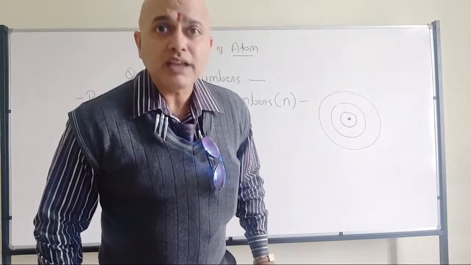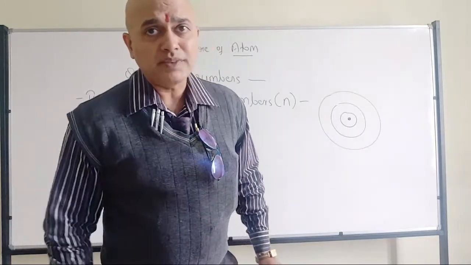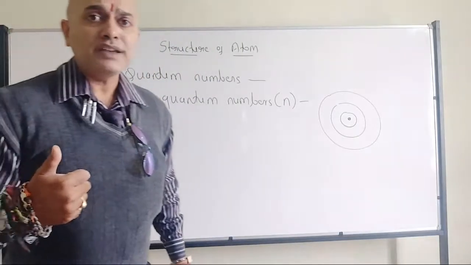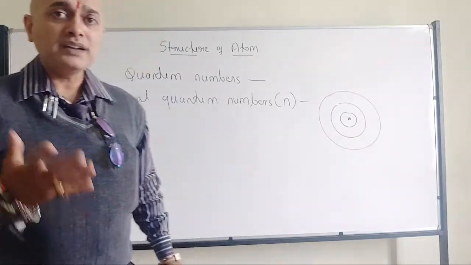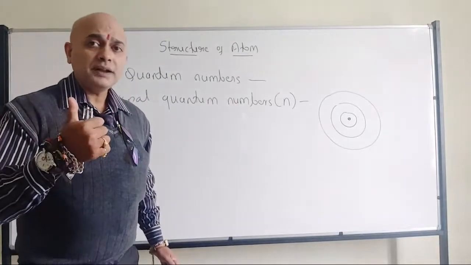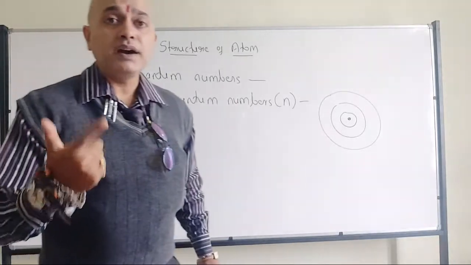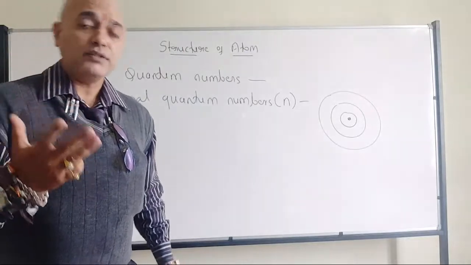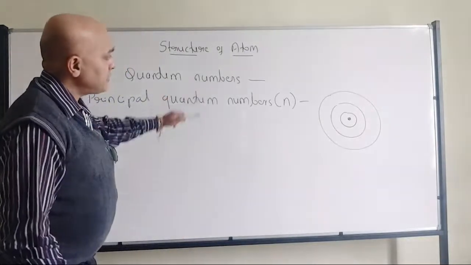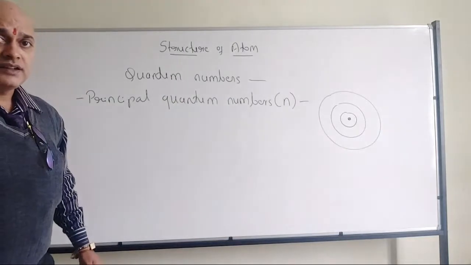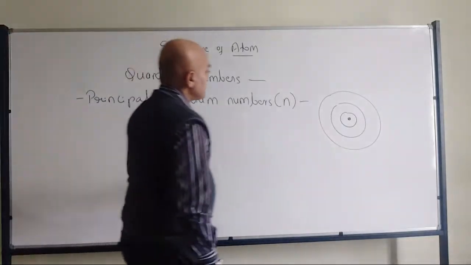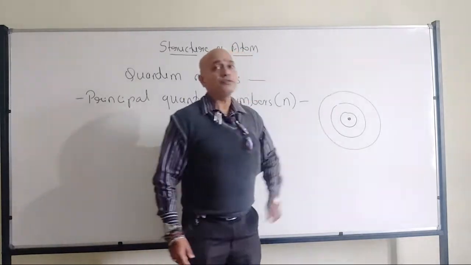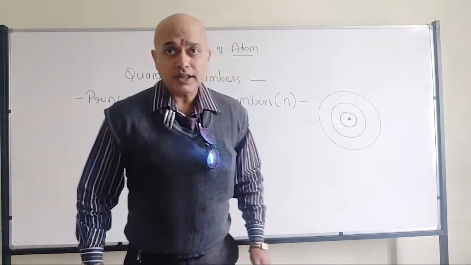Pooja, we will come to that. First we will discuss one by one. So yesterday, as you told, I already mentioned all the 4 quantum numbers: principal quantum number, azimuthal quantum number, magnetic quantum number, and spin quantum number. Okay? So in that, one by one I am going to explain now. Now when it comes to principal quantum number, to understand that, once again we have to go to Bohr's atomic model.